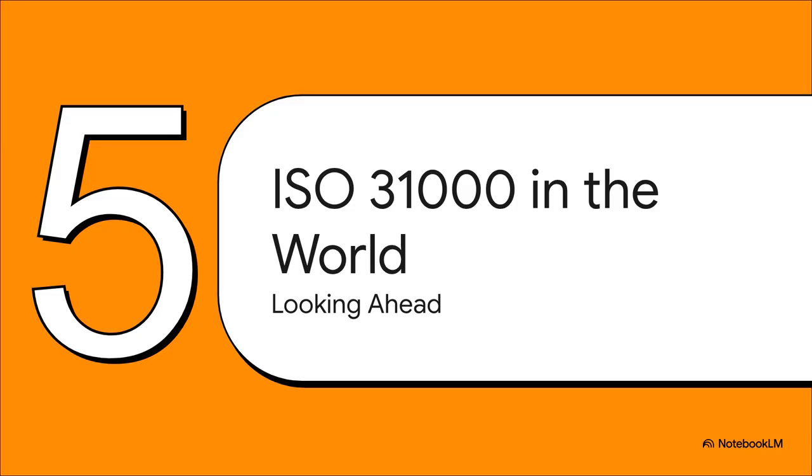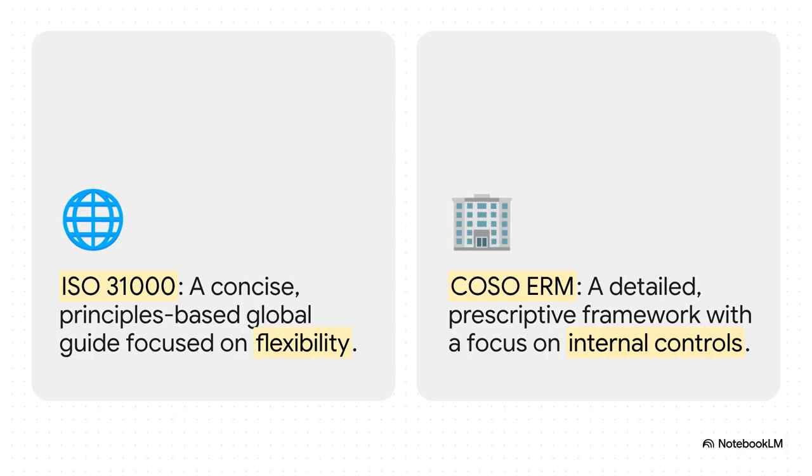Okay, so let's zoom out a bit and put ISO 31000 into the broader landscape. How does it stack up against other frameworks? And maybe more importantly, where is all this headed? You know, a question we get all the time is, how does this compare to COSO ERM? Well, think of it this way. ISO 31000 is your flexible, principles-based global guide. COSO ERM is a bit more detailed, more prescriptive, with a really strong focus on internal controls. It's not about which one is better. It's about which one is the right fit for your organization. Actually, a lot of companies find incredible value in blending elements from both.